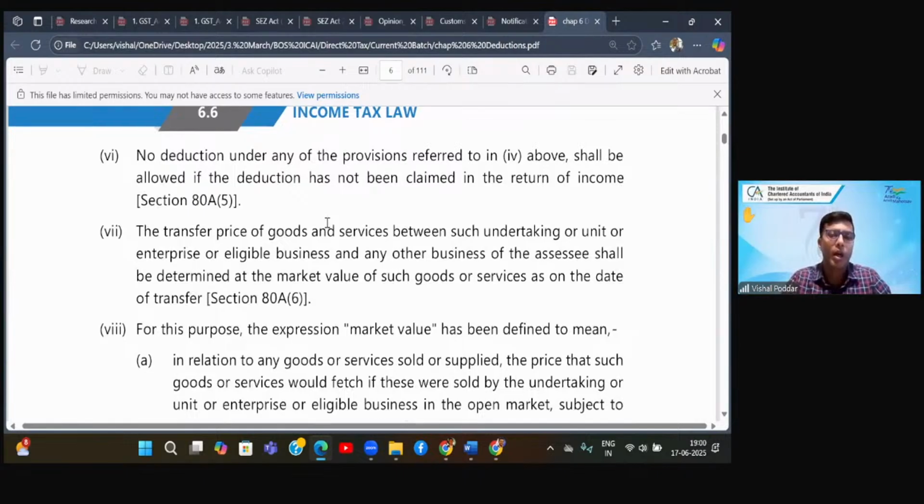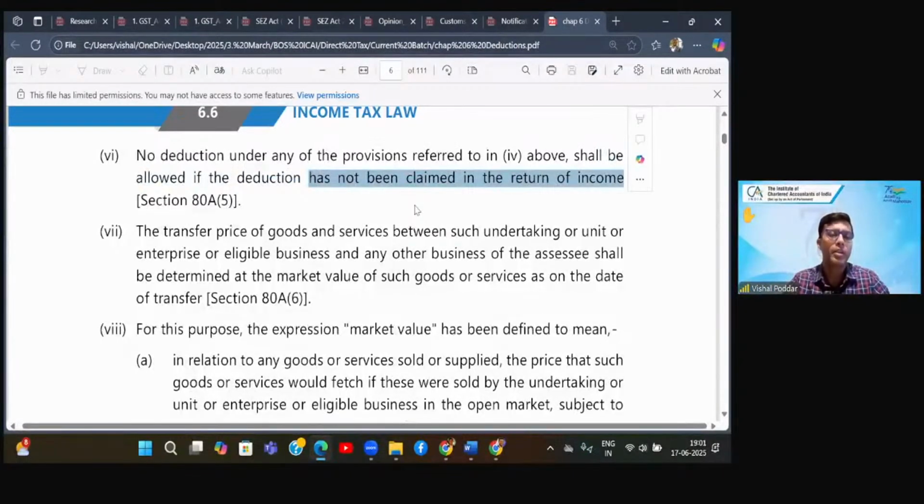Now, another requirement for the same category, that is 10AA and heading C, is that you will not be allowed the deduction under this category if you have not shown that deduction in your income tax return.